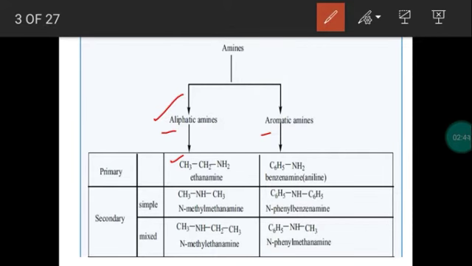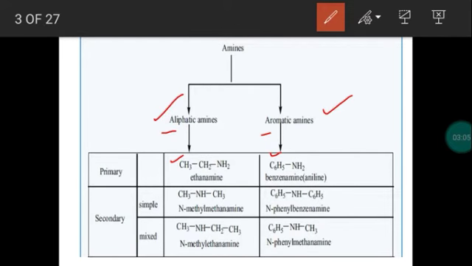At the same time, if the hydrogen of ammonia is replaced by an aryl group, for example C6H5, a phenyl group, an aromatic ring replacing the hydrogen of ammonia, we get aromatic amines. So broadly amines are classified into two categories: aliphatic as well as aromatic.